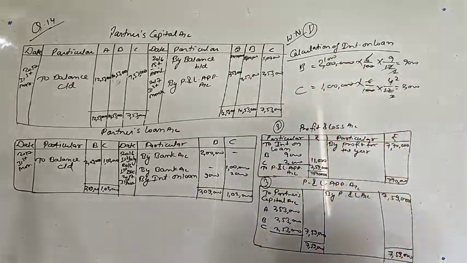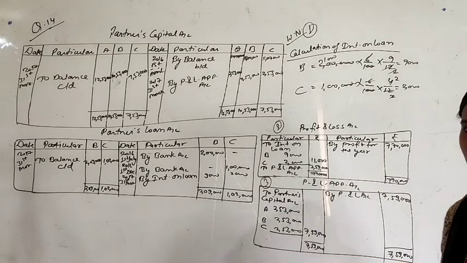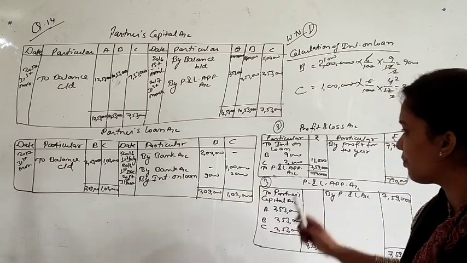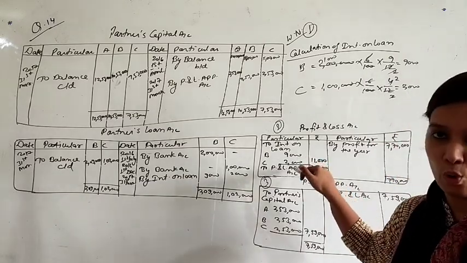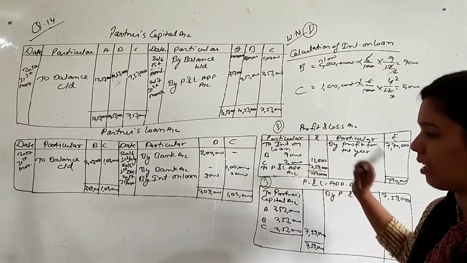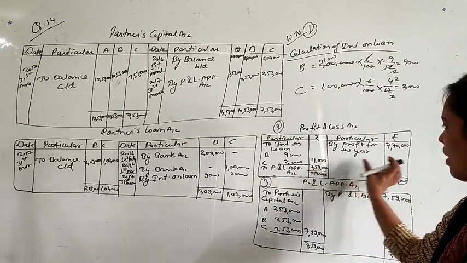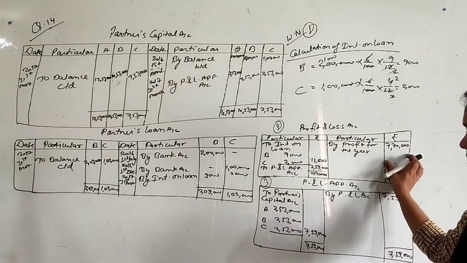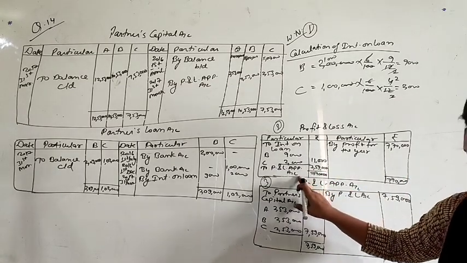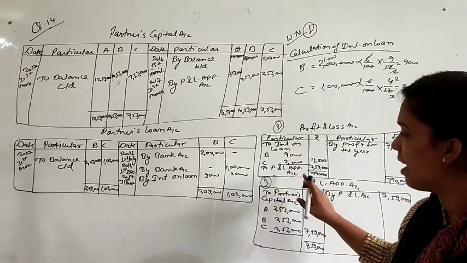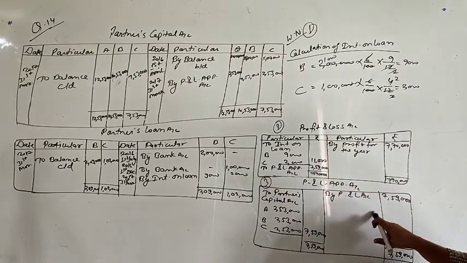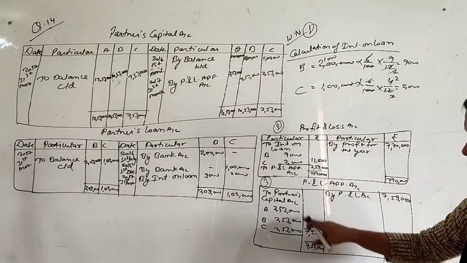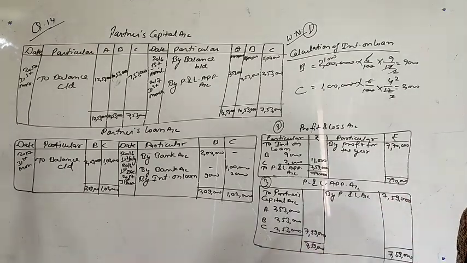First we are calculating interest on loan, second we are preparing P&L account, and third we are preparing P&L appropriation account. One thing that you have to remember every time is that interest on loan will be shown in P&L account. Now you have profit of 7,70,000. Out of this 770, first we distributed interest on loan to the partners, and then the remaining profit is transferred to P&L appropriation. From here we distributed this profit to partners.